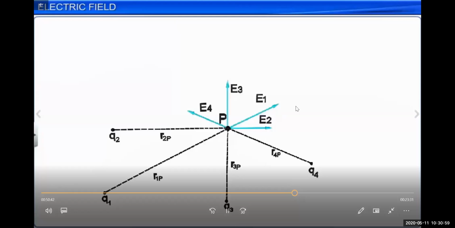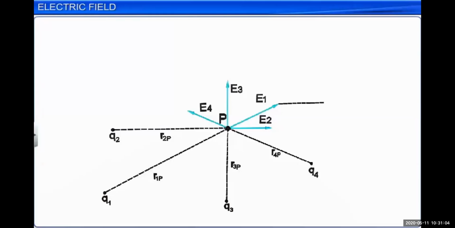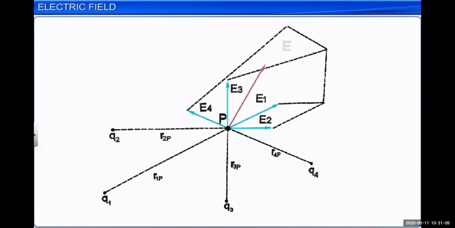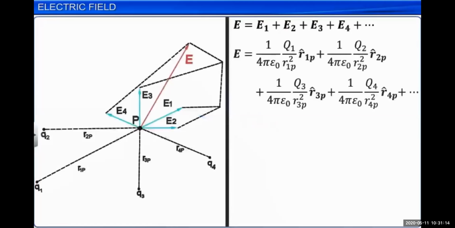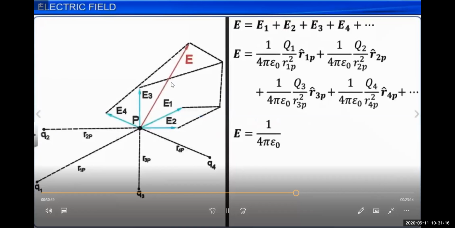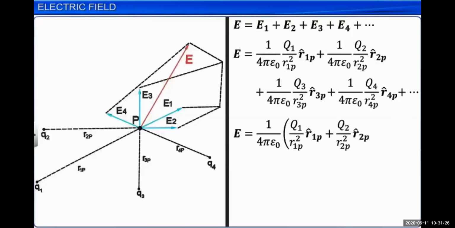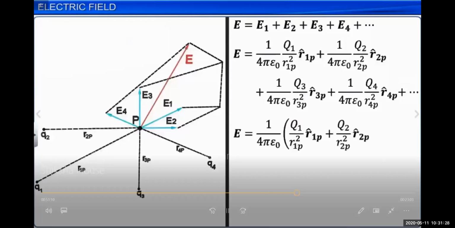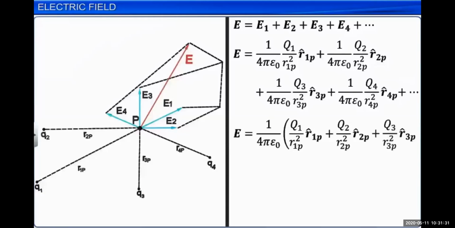So all these forces are applying force. Q3 in this direction, Q1 in this direction, Q4 in this direction. So we can use the vector law of addition and find the resultant electric field intensity, and that will be in the direction of E. So this E is giving the electric field intensity because of all four charges. As you know very well, by the superposition principle, the resultant electric field intensity is nothing but the addition of electric fields because of the different charges.